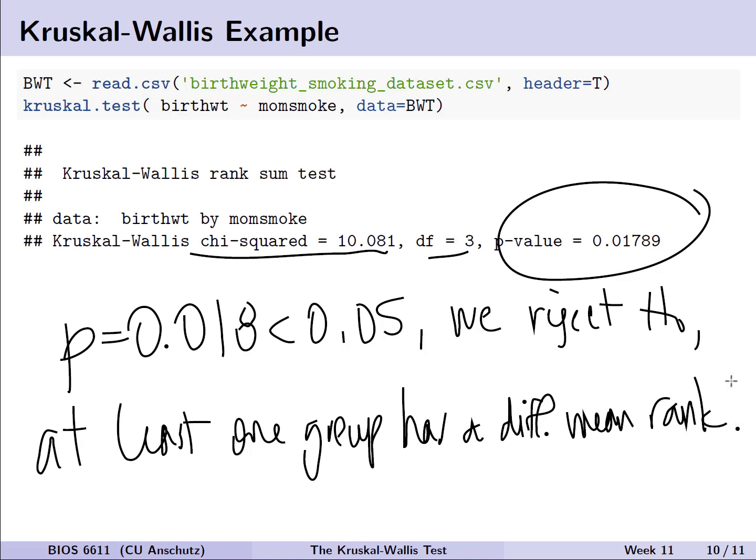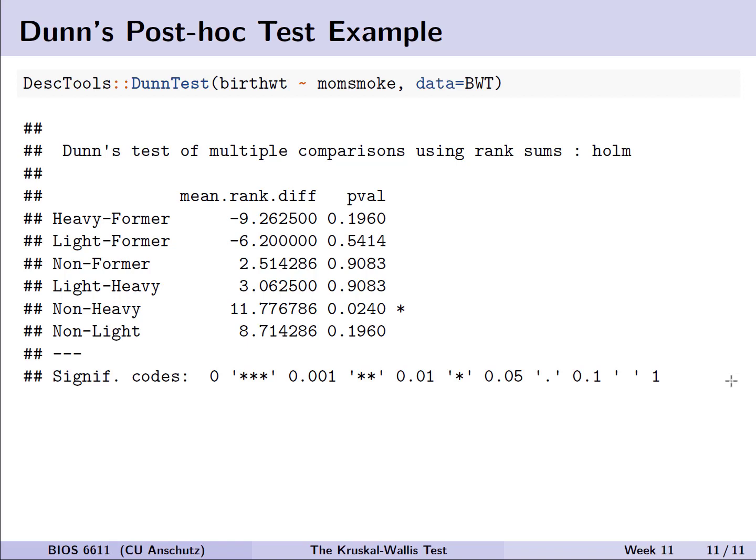Of course, this may lead us again to that follow-up question for a post-hoc test, which is, well, what group or groups are different and have those different mean ranks or potentially different underlying distributions in their population? At this point, we could run Dunn's post-hoc test on our data, and we see here that we have our pairwise comparisons based on the mean rank difference.